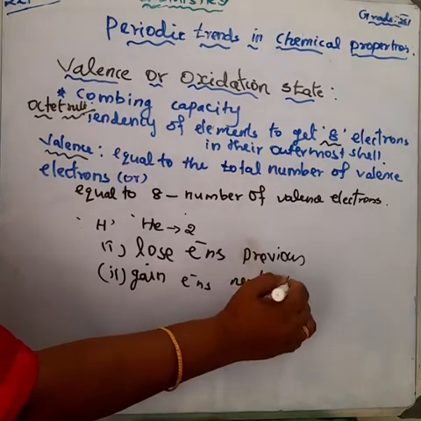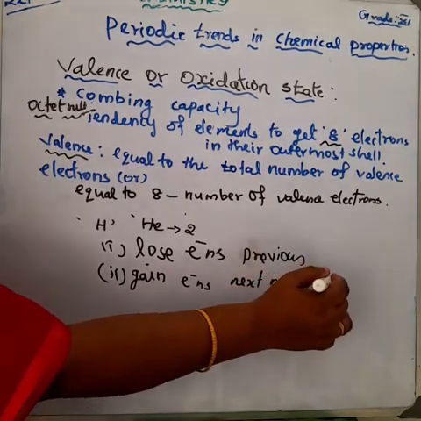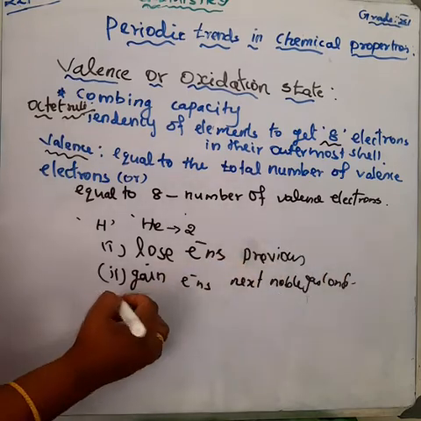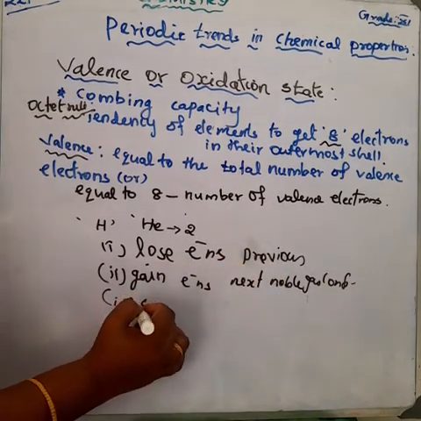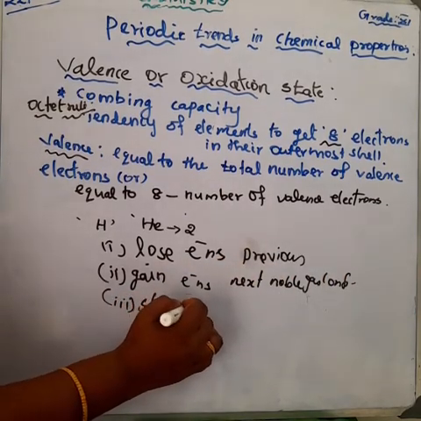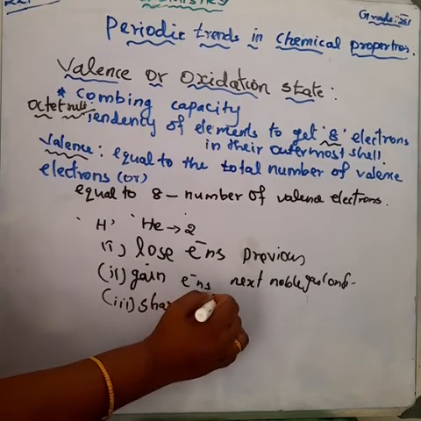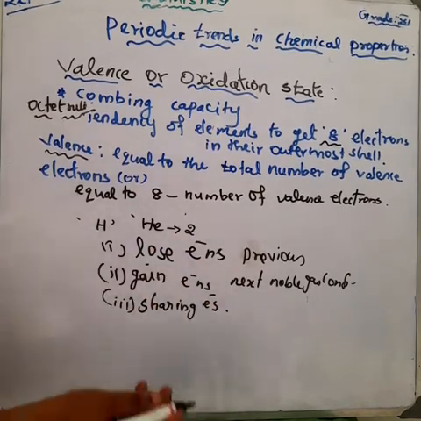Another option is they combine with each other and share pairs of electrons in order to acquire the octet configuration. For example, I will explain.